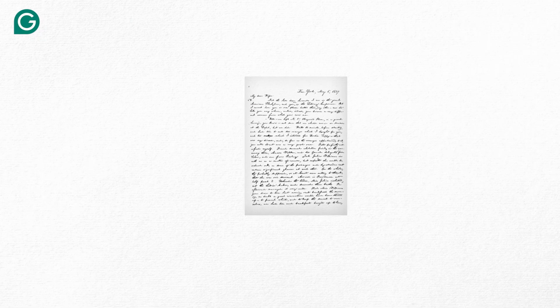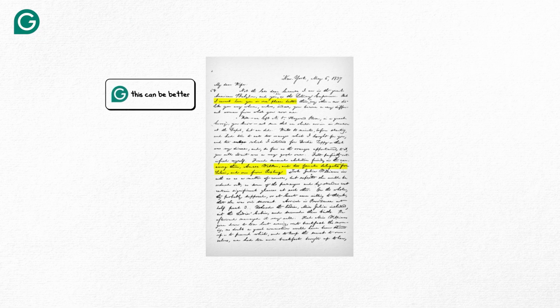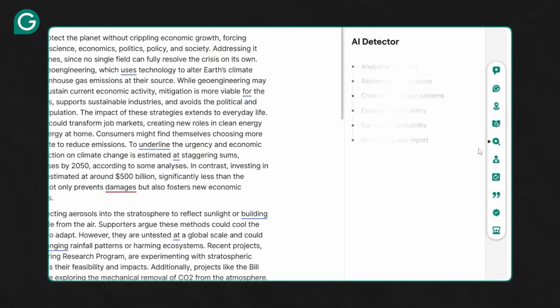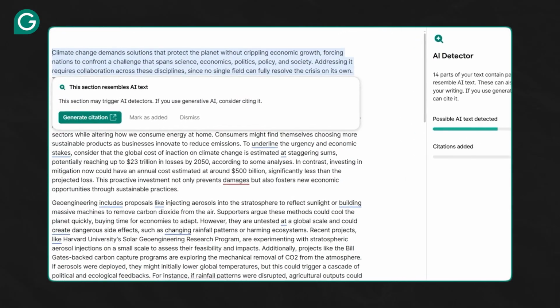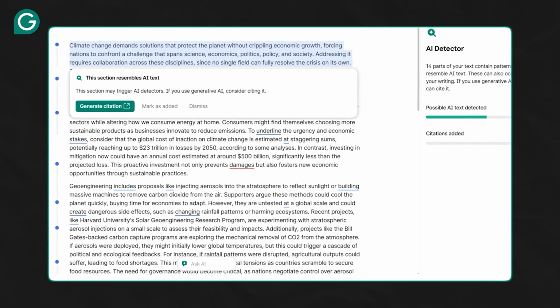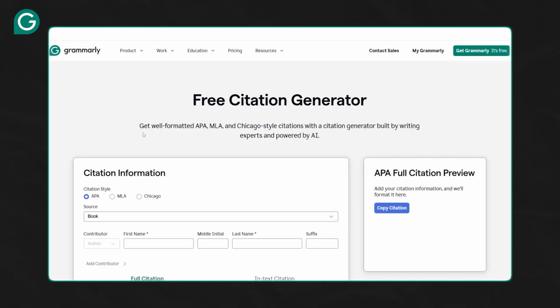And finally, one thing your instructors will look deeper into is AI usage. As we've seen throughout this video, Grammarly isn't replacing the writing process for us, but helping us along the way. But just in case you're worried your essay might get flagged as AI, we can run the AI Detector, which is a Grammarly Pro feature. Now very quickly, it flagged several parts of our essay and allows us to cite them if we just so happen to be using generative AI. And if that's the case, we can click on Generate Citation to cite it using Grammarly's free citation generator.